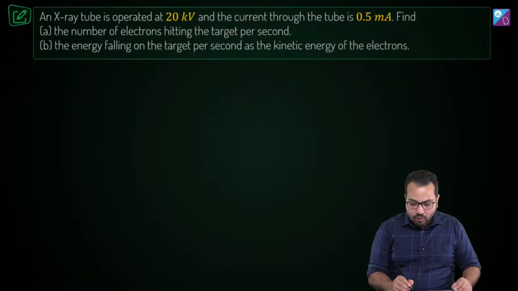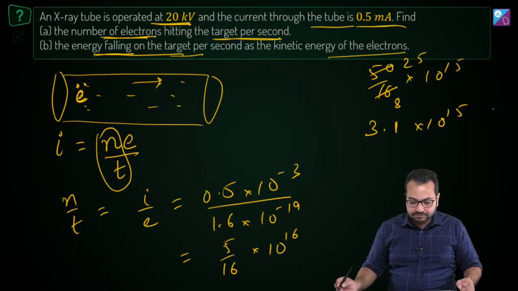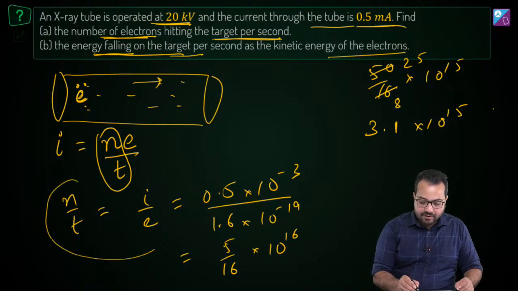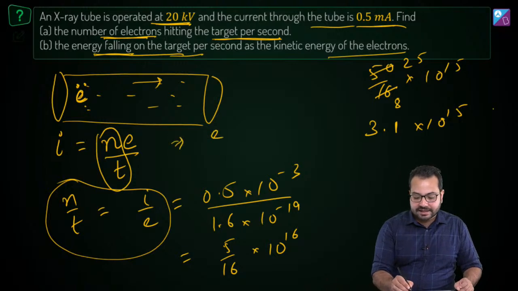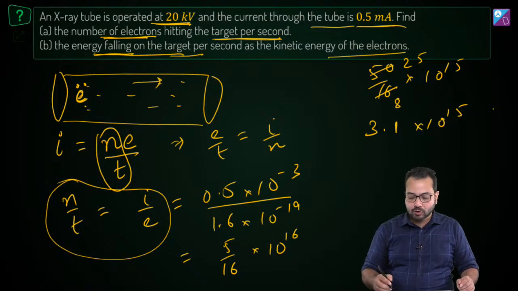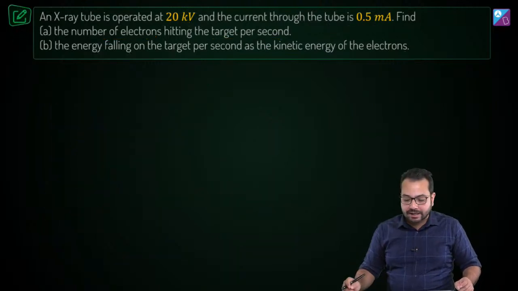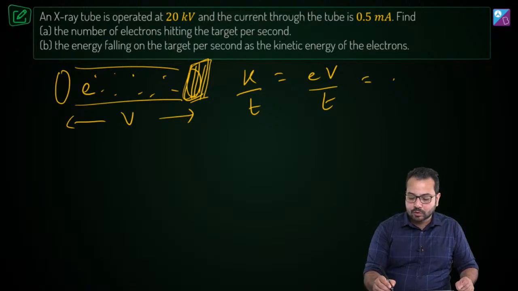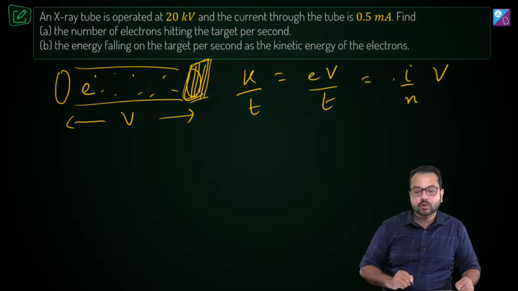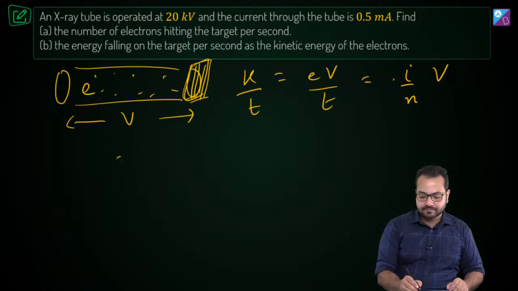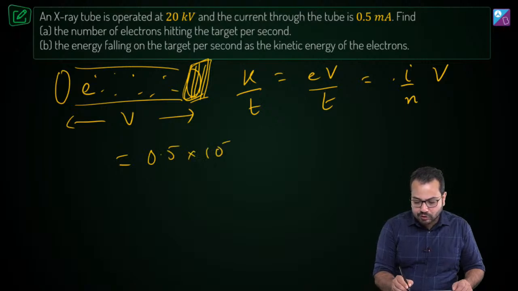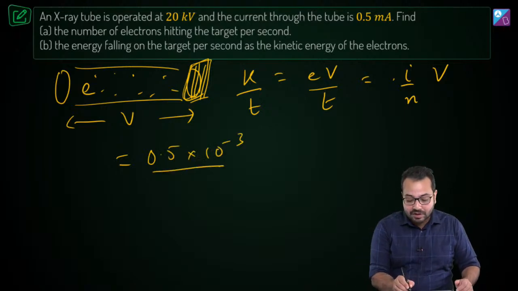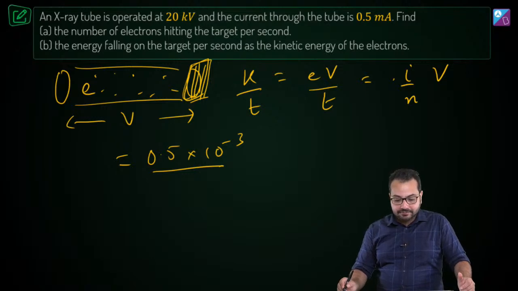Clear? But if we go back a little bit, we have found out this relationship. So from here, can I say that e by t is going to be equal to I upon n? Do you agree? e by t is equal to I upon n. So I can substitute that over there. So this is going to be equal to I upon n into V. So that's what we have to find out. What is I? I is 0.5 milliampere. So 0.5 into 10 to the power minus 3 ampere divided by n.